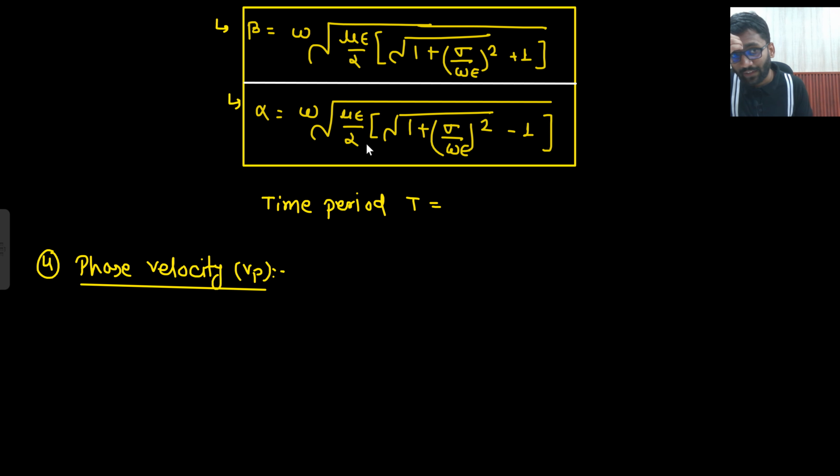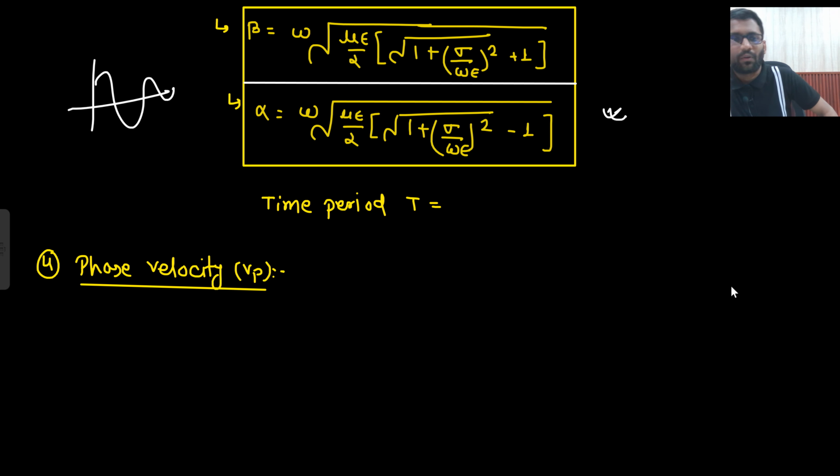So what is alpha? Alpha is the attenuation constant, right? So if there is some attenuation, if something is getting decreased, then minus has to be there. That's it. This is how you can remember. In the longer run, you will be able to remember it anyway. But for now, if you want to keep in mind how plus and minus go: alpha is attenuation, and if something is getting attenuated, the minus sign will be there. This is how you can remember.